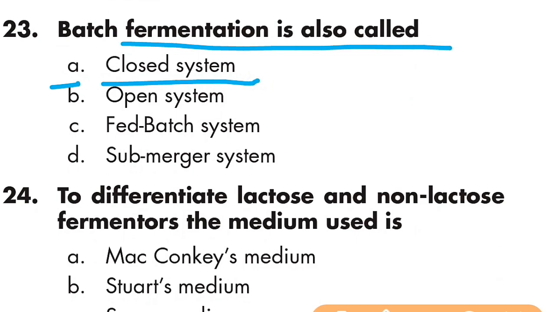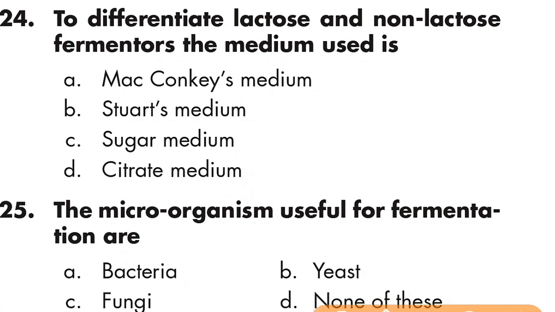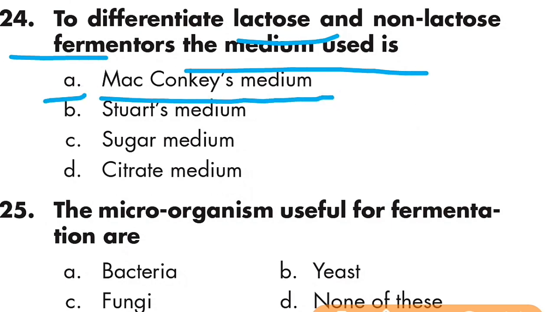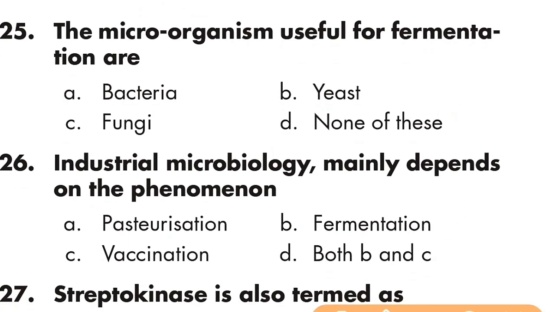Question number 24: to differentiate lactose and non-lactose fermentation, the medium used is MacConkey medium. Option A is right. Question number 25: the microorganisms useful for fermentation are yeast. Option B is right.